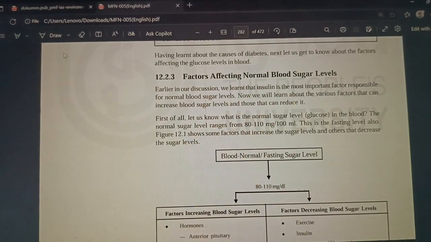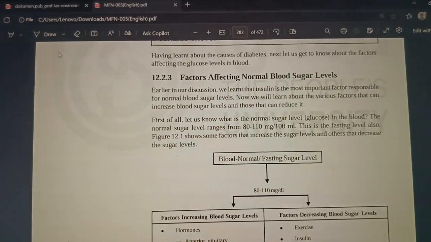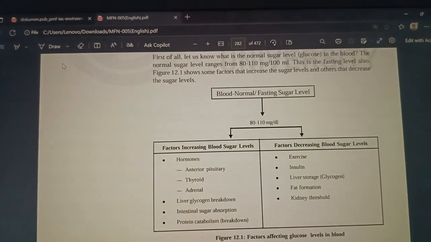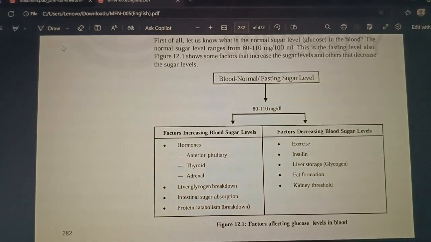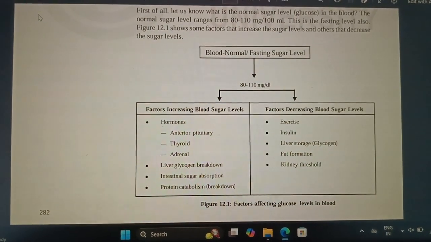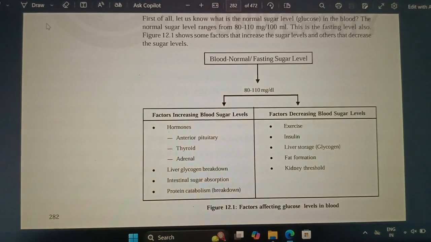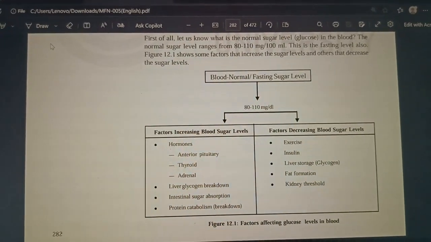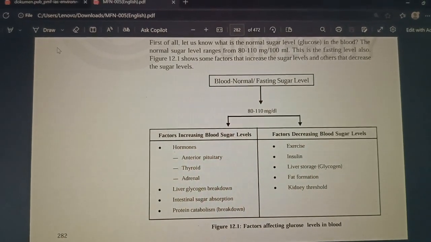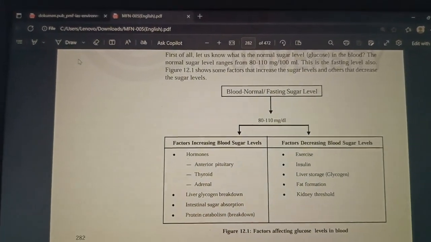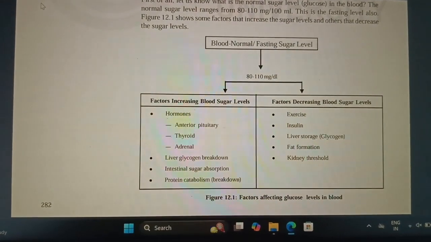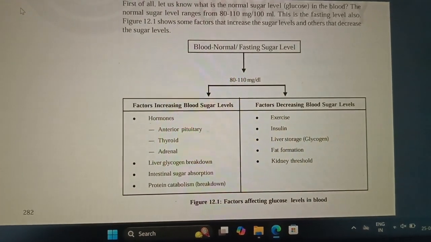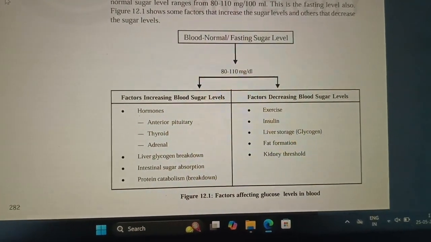Now we will see factors that increase blood sugar levels. Normal or fasting sugar level, 80 to 110 mg per dl. Factors increasing blood sugar level: hormones like, as I already said, anterior pituitary hormones, thyroid, adrenal, liver glycogen breakdown, protein catabolism, intestinal sugar absorption. Factors decreasing blood sugar levels are exercise, insulin, liver storage, fat formation, kidney threshold. Okay, I'll explain it in the next classes.